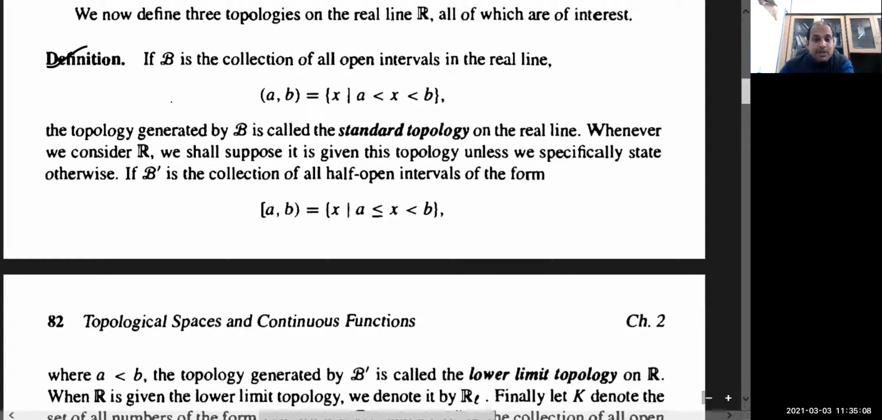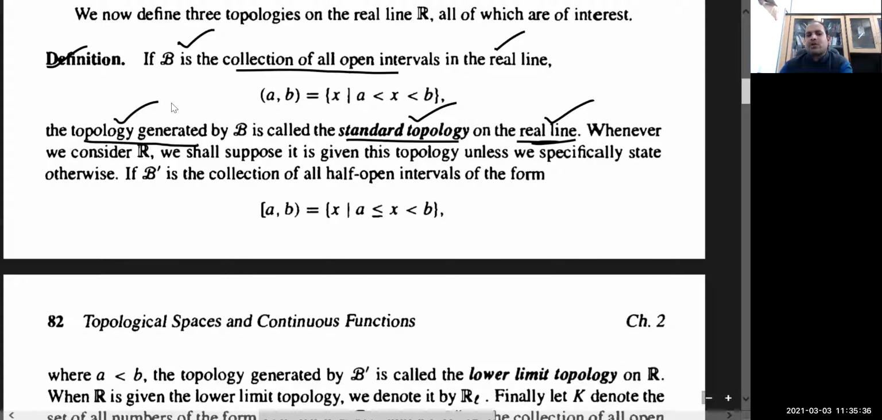Now you have studied on R the usual topology generated, which is called the standard topology on the real line, generated by these open intervals. So basically the collection of all open intervals in the real line is going to form a topology, and that topology is called the standard topology on the real line.